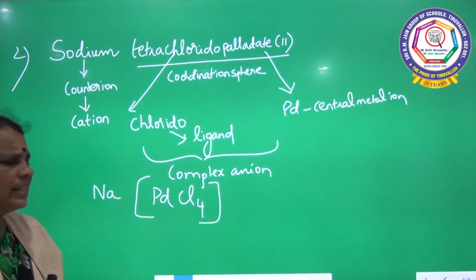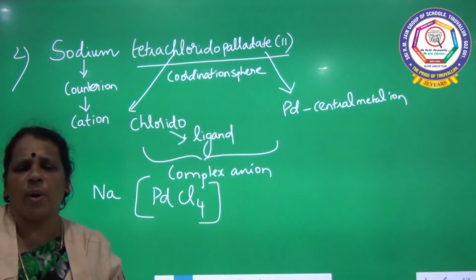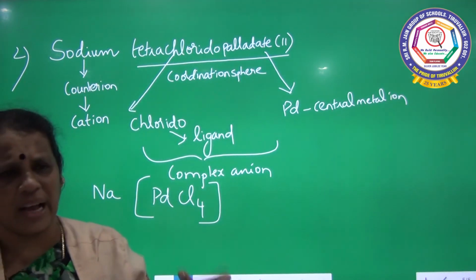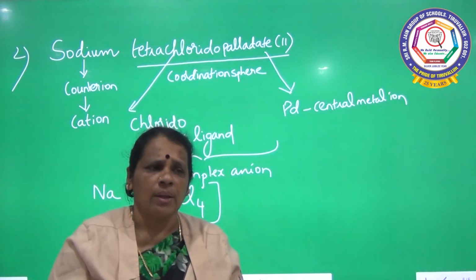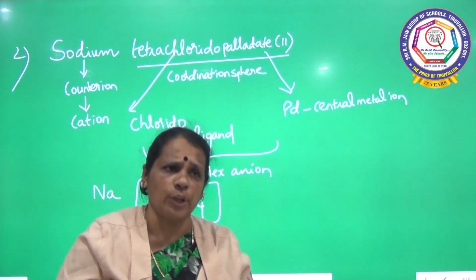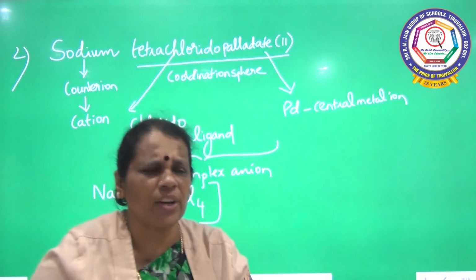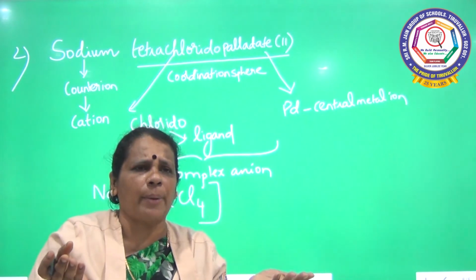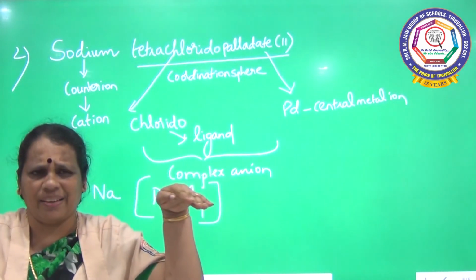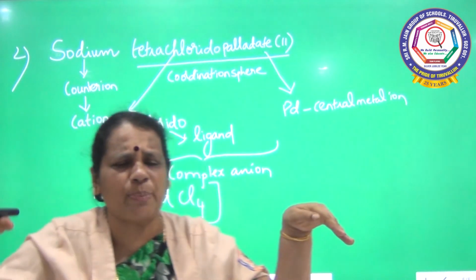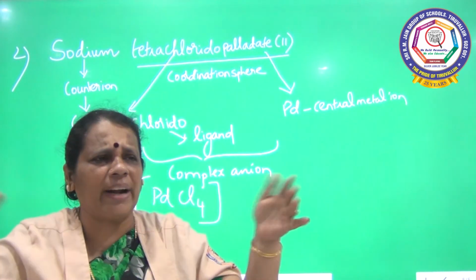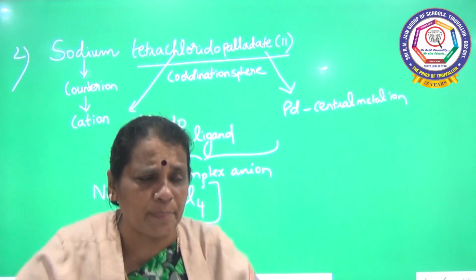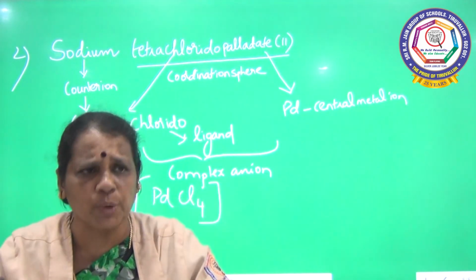So PdCl4. Now I want to find out the charge, because already I told you it is one of the rules for writing the molecular formula of coordination compounds. In a coordination compound, the number of positive and negative charges should be neutralized. If there are 3 positive, there should be 3 negative. If there are 4 positive, there should be 4 negative. It is one of the important rules, and that rule also has to be satisfied.